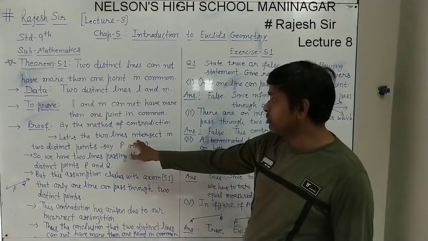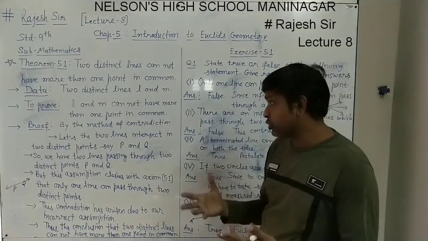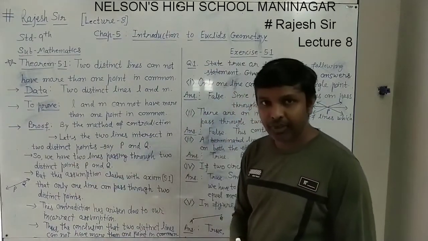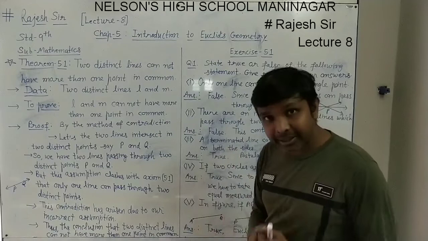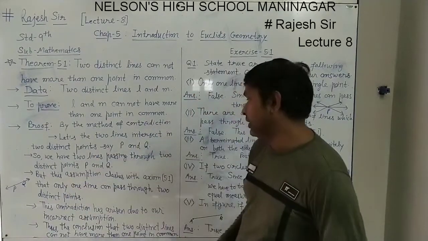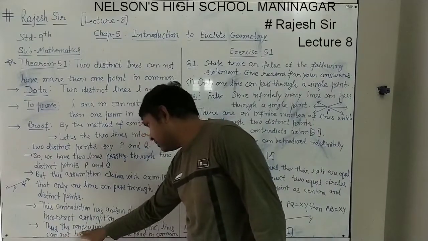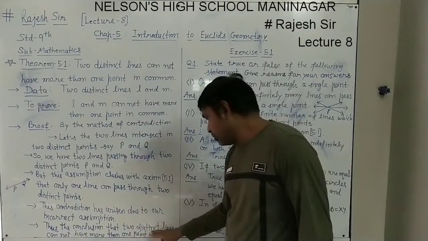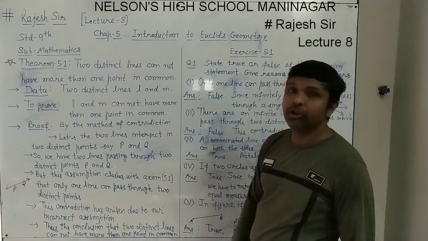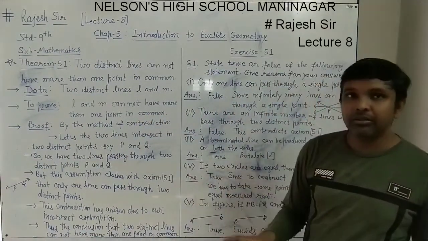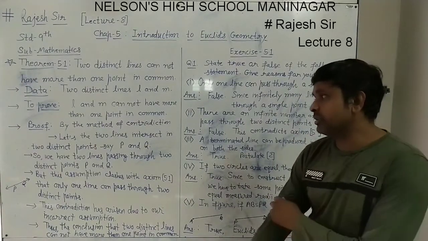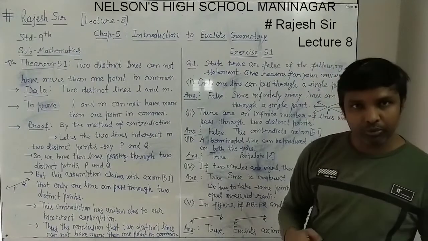What we have assumed, that two lines intersect in two distinct points, is wrong. So what is correct? That two lines intersect in only one point. Thus the conclusion is that two distinct lines cannot have more than one point in common. Two distinct lines will not have more than one common point. This is the conclusion, and this is the theorem also.